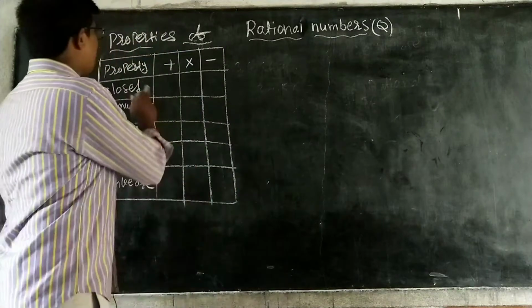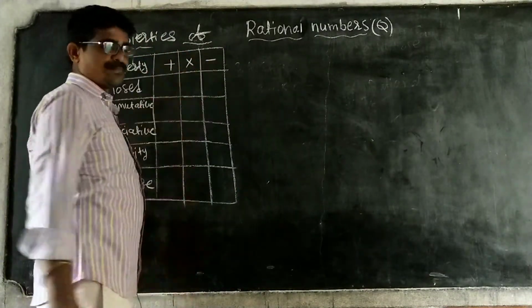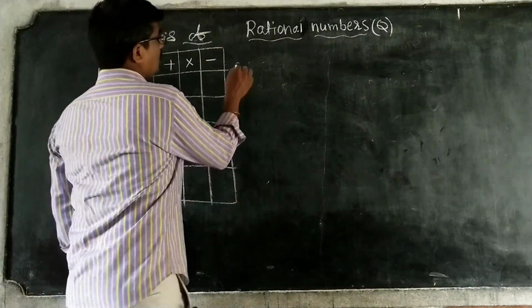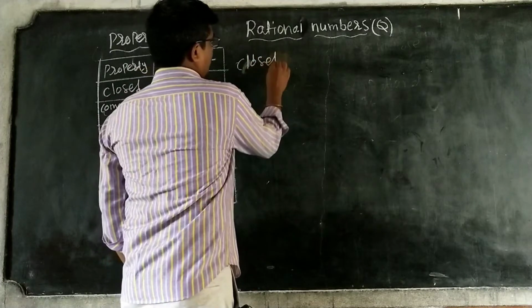So the operations are addition, multiplication, subtraction. First I am checking the closure property. First one, closure property.